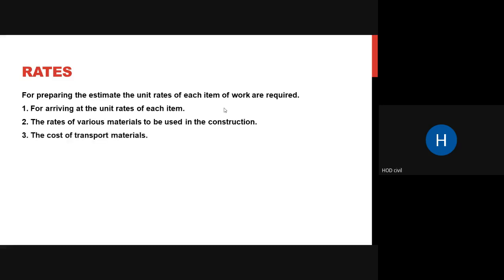Then third is the cost of transportation of materials. Also, we have to know wages, meaning what you pay daily, the wages of your labor, skilled labor and unskilled labor, whether it is a mason, a carpenter, or a pipe fitter. All those things you have to know. What are the wages at your location?